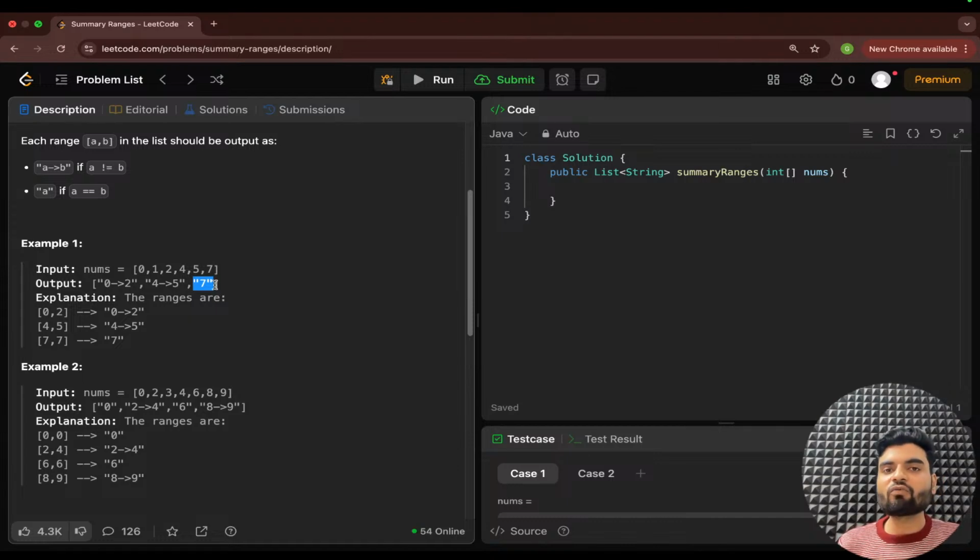What you have to do, you need to find a starting pointer and the ending pointer of that range. Then you need to add this arrow sign, make it a string and push it into an array list in Java especially, and in C++ we will push into the vector, in Python we'll push into the list. Right, that's what the problem statement is, and I hope that you really understand this.